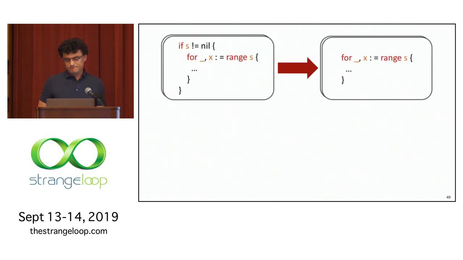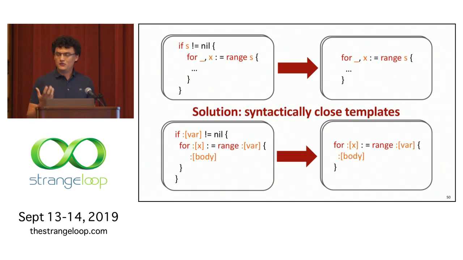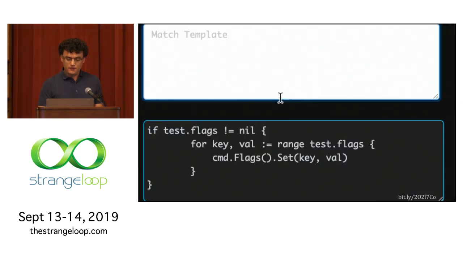So again, I'm proposing a solution here that's syntactically close to the code that you want to change. And when I got feedback on making these slides originally, the part on the bottom here is the proposed solution, and people told me, well, I don't really see the difference between the example you're giving and the actual change, and that's the point, right? So we want something closer to syntax, but that can match structurally on things like nested constructs that regular expressions are not powerful enough to do. So I'm going to walk you through an example of writing out a template that performs this change and the properties of doing that.